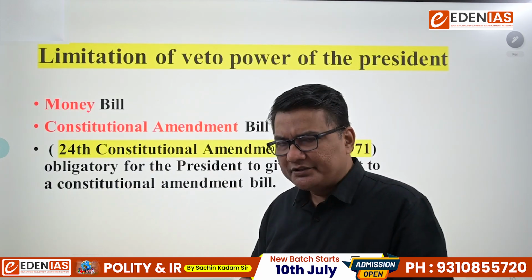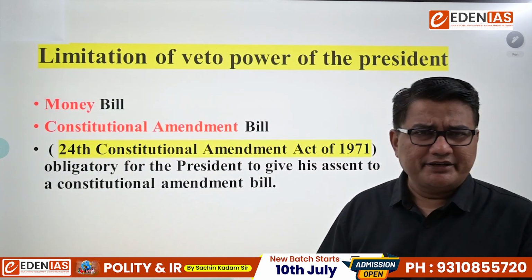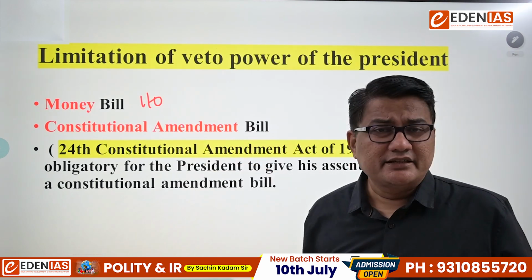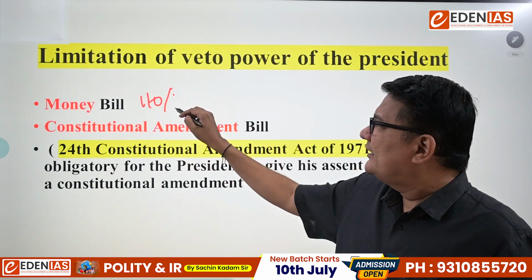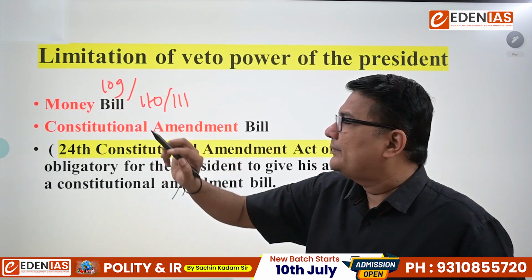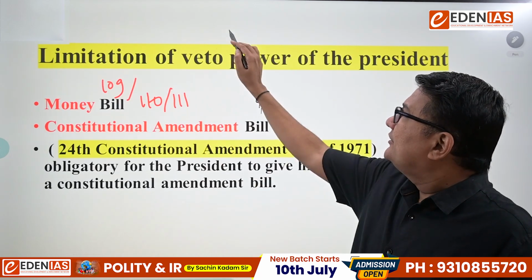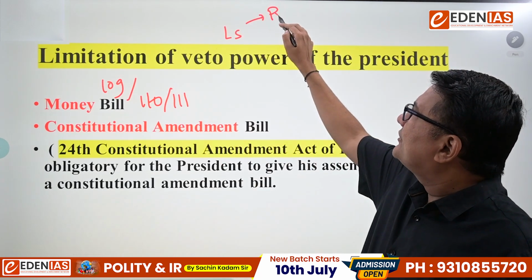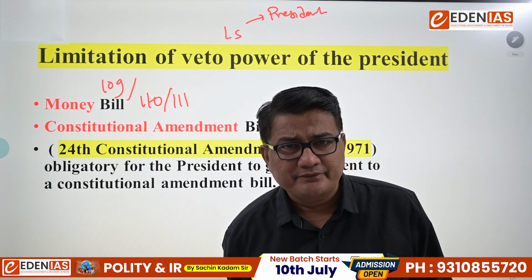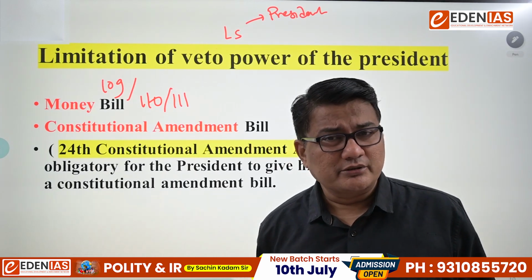Then comes the next. Are there any limitations to this veto power, or is this veto power absolute? No, there are limitations. Let us see two limitations. First of all, the money bill. Under Article 110, there is a definition of money bill. Article 111, as we have discussed, deals with assent to a money bill. And Article 109 talks about passage of a money bill. Listen carefully. A money bill can be introduced only in Lok Sabha with prior permission of the President. Means without permission of the President, you cannot introduce a money bill in Lok Sabha. This is clear. And whether a bill is a money bill or not is decided by the Lok Sabha Speaker.